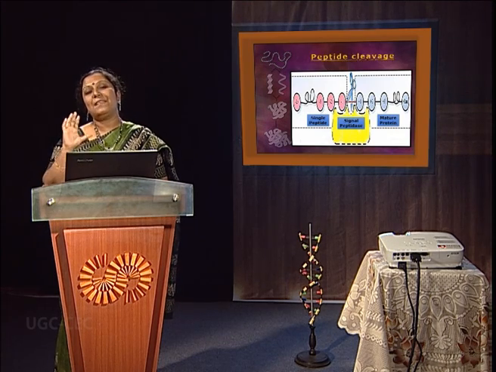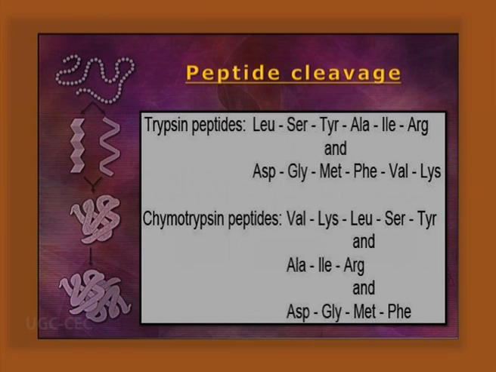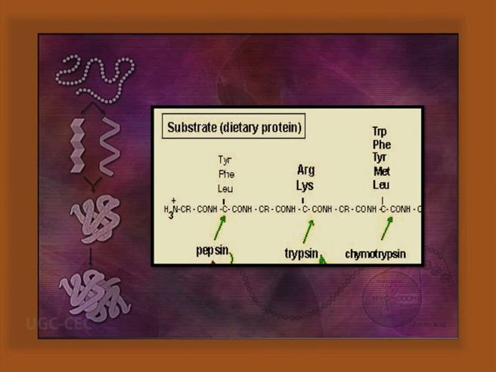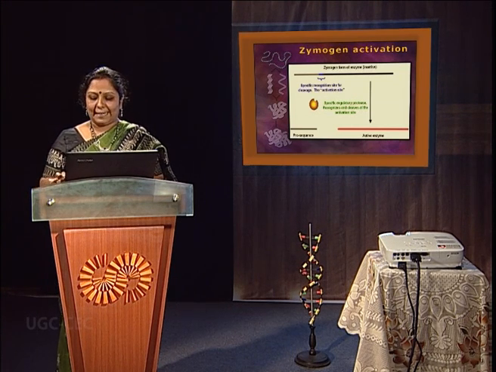Peptide cleavage. There are some specific peptidases like trypsin and chymotrypsin. Chymotrypsin cuts after phenylalanine, tyrosine and tryptophan. Trypsin cuts after lysine and arginine residues. CNBr, cyanogen bromide, cuts after methionine residues. This peptide cleavage is very much needed for zymogen activation, and internal cleavage mediated by the N-O acetyl shift at serine and threonine residues can also occur. Peptide cleavage is very important for protein sorting to different target organelles.